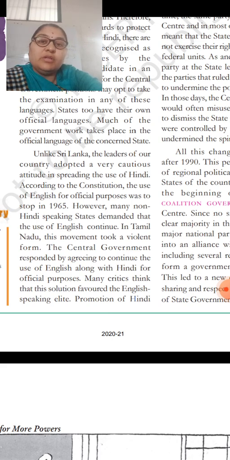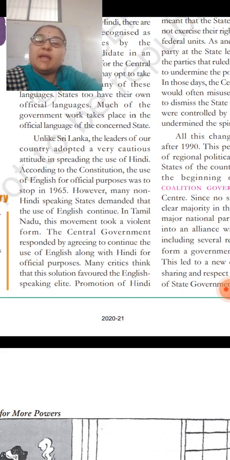According to the constitution, the use of English for official purposes should be stopped by 1965, and there should be encouragement for Hindi speaking and Hindi writing. But this has not happened in India. In Tamil Nadu, this movement took a violent form. The central government responded by agreeing to continue the use of English along with Hindi for official purposes.